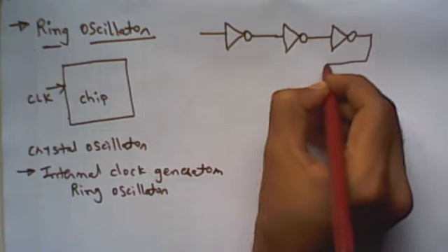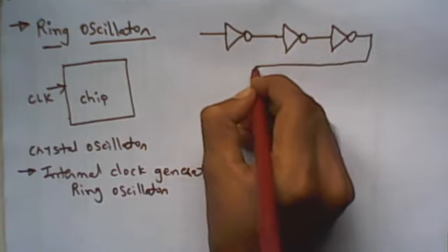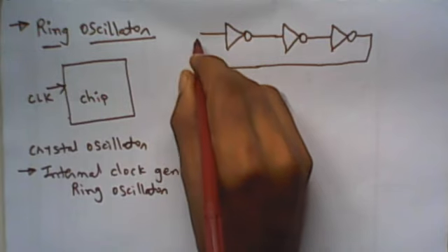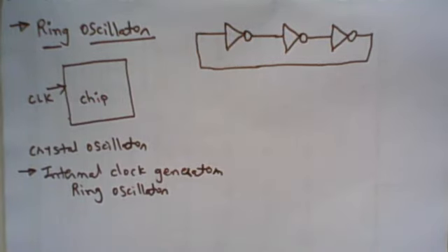If you connect an odd number of inverters in a ring fashion, it will work as an astable multivibrator. Both states of the circuit are unstable states, so it continuously oscillates.